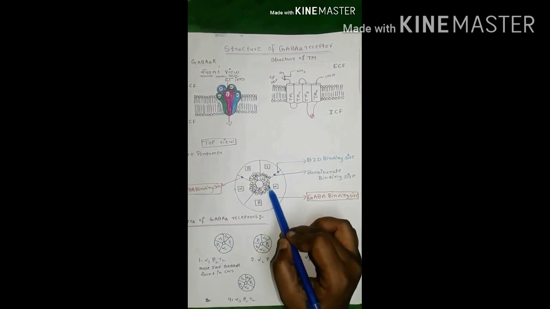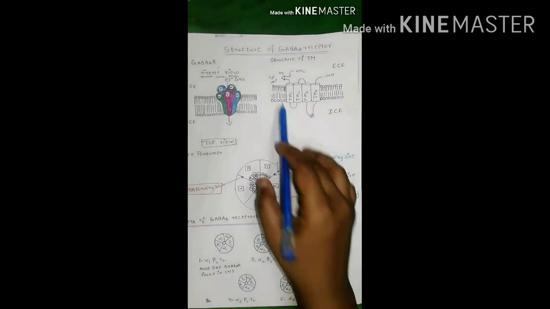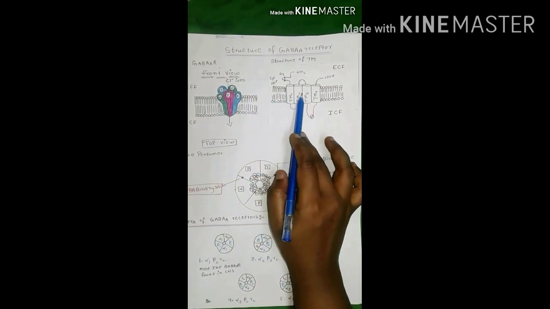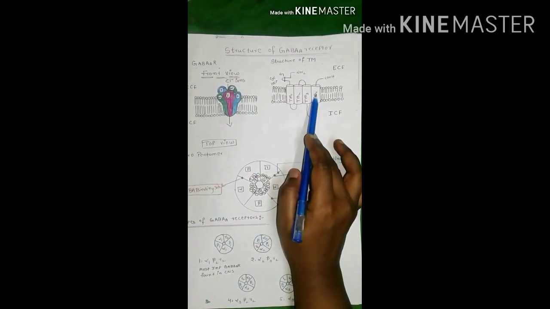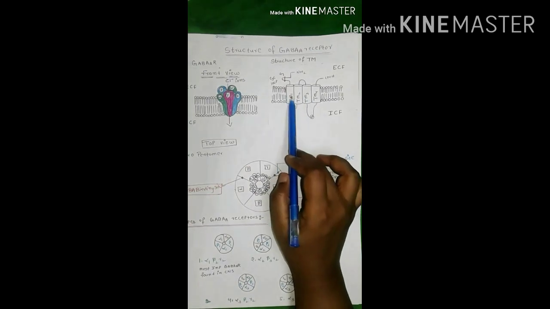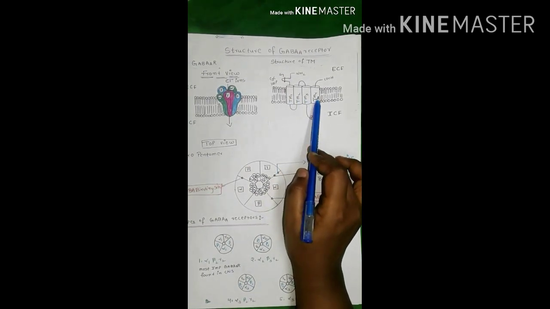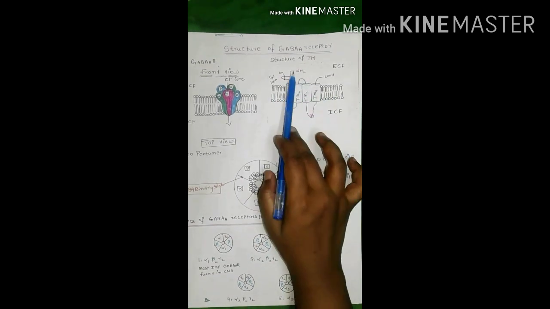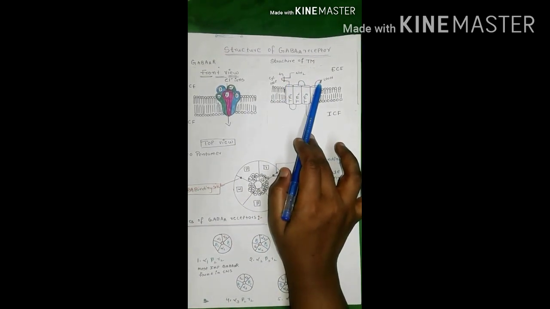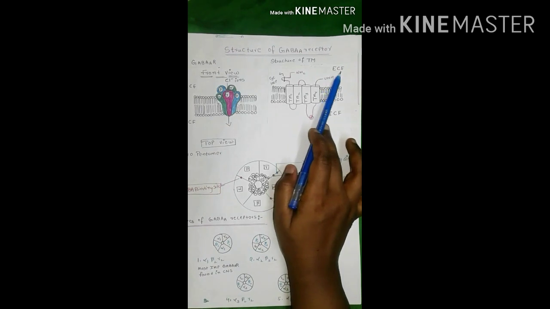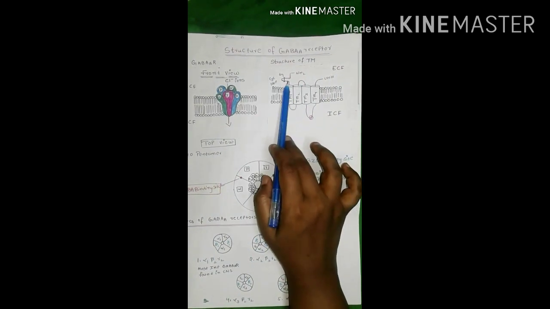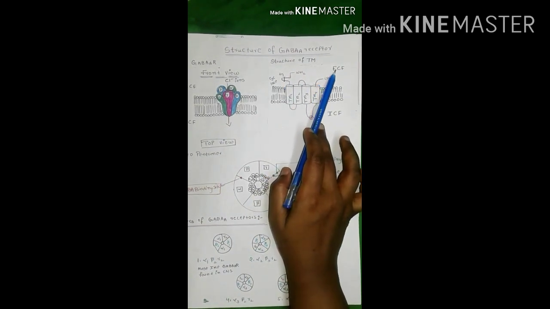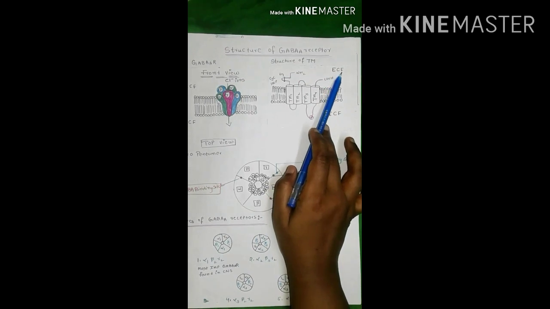These four transmembrane domains are embedded in the plasma membrane. The N-terminal and C-terminal are present in the extracellular fluid.